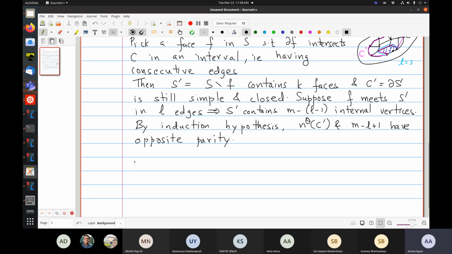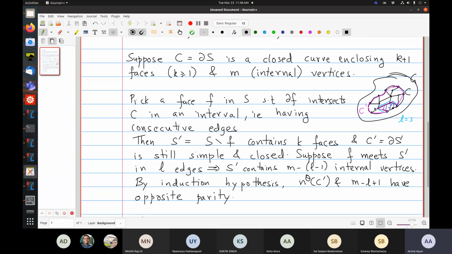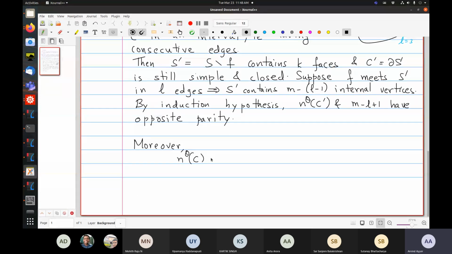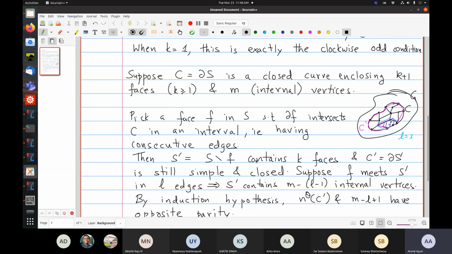So now I am looking at the number of oppositely oriented edges in C and comparing it with oppositely oriented edges in C prime. Well, everything is the same as that for C prime. So I have my first contribution is that. Plus I have some edges here.